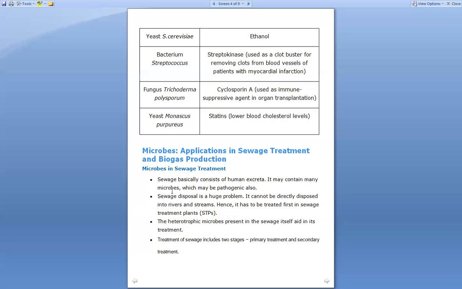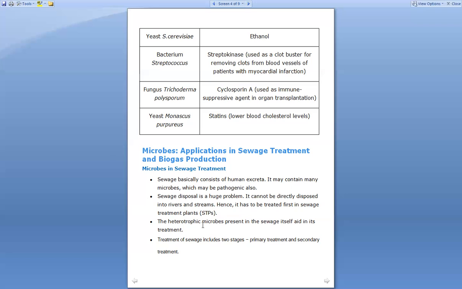Now it may contain many microbes which may be pathogenic also. If a person has been infected by several infectious viruses or bacteria or any other pathogens, and that person passes stool, then that is also going to contain such pathogenic microbes. If these microbes are not treated, then they may spread. For this reason the sewage needs to be filtered and should undergo several treatments. So sewage disposal is a huge problem.